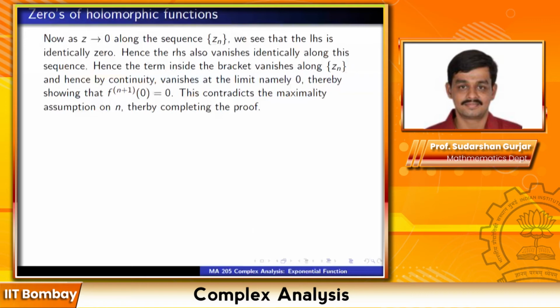N was the maximum number such that all derivatives up to that are 0. So now we have also proved that n plus first derivative is 0. So this contradicts the maximality assumption on n, thereby completing the proof. So therefore all derivatives at 0 are 0. Since all derivatives at 0 are 0, when you expand around the power series, the function itself is 0. Yeah, so this is a beautiful theorem really, that the zeros of a holomorphic function are isolated.